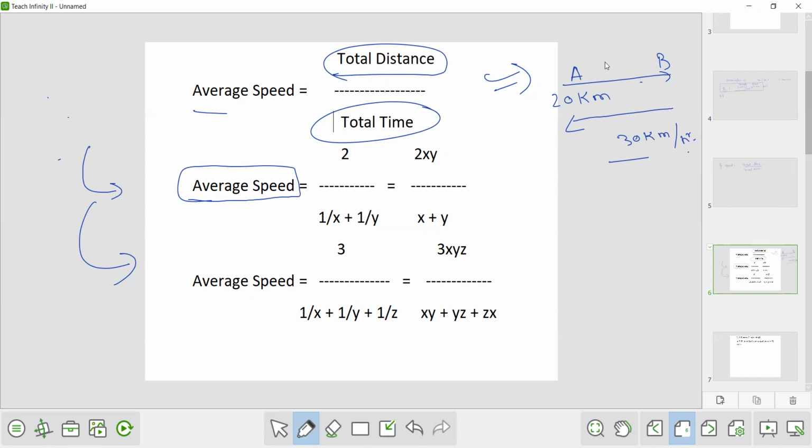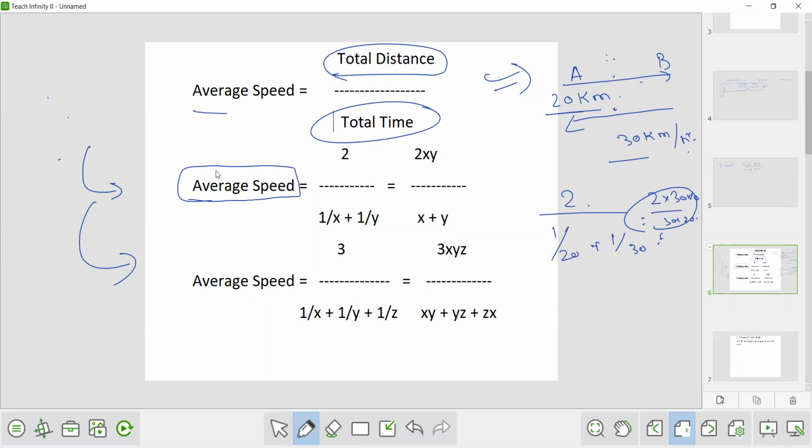Here the distance is constant, the distance is the same. So for this type of question, average speed is independent of distance. So we say 2 upon 1 by x, that is 1 by 20, plus 1 by y, that is 1 by 30. Upon solving it, we get 2 into 30 into 20 upon 30 plus 20. So whatever we get, that will be our answer.